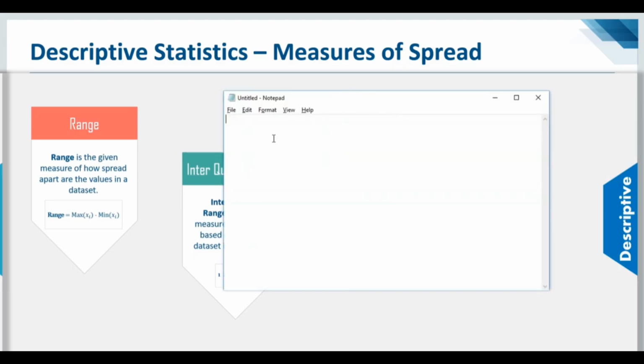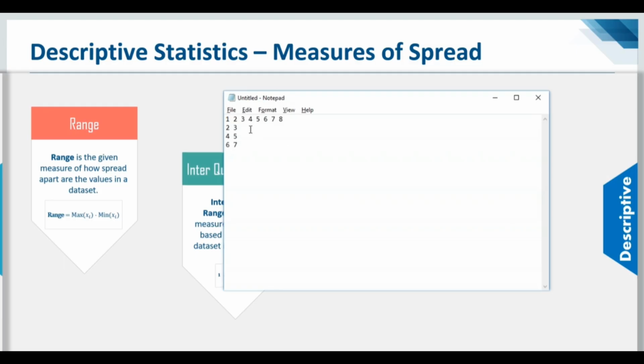So let's say we have 8 values: 1, 2, 3, 4, 5, 6, 7, 8. Now to calculate the interquartile range, first you have to calculate the quartiles. To calculate the quartiles, you have to find the average between two numbers. So you calculate the average between 2 and 3, then between 4 and 5, and then between 6 and 7.